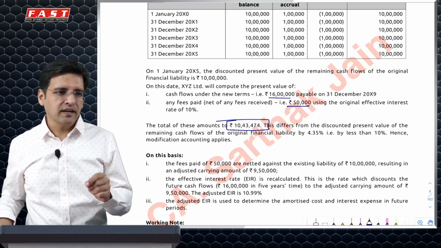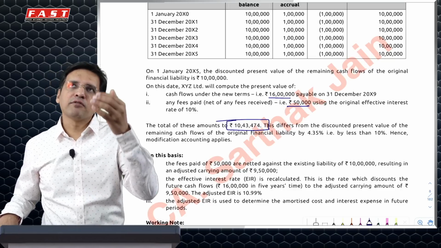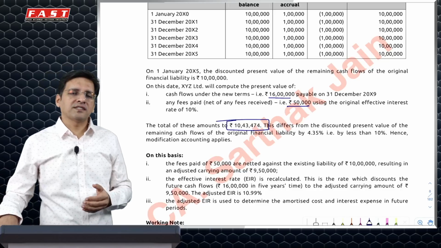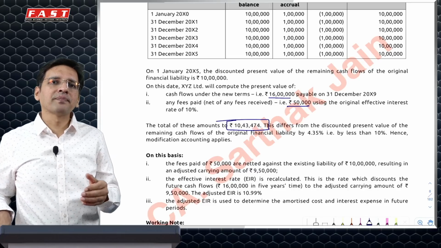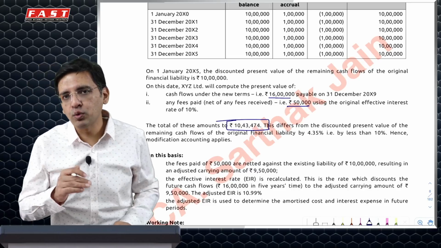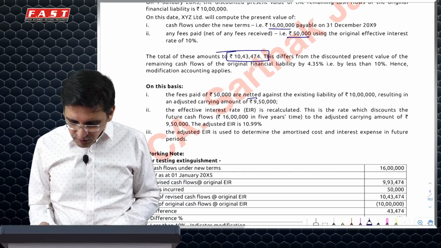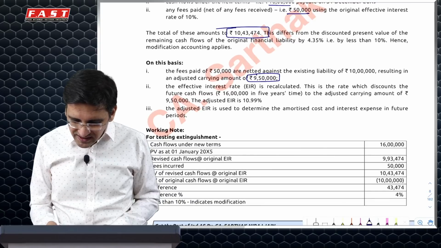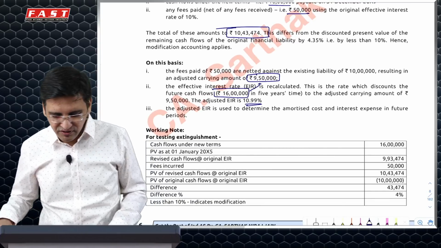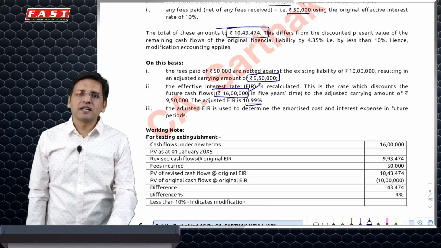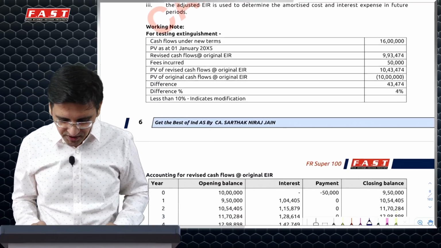So I would simply say that this amount which I have paid, I have paid towards the liability. So my liability would be reduced by 40,000, so it will come to 9,60,000. In fact, I'm saying 40,000 and 50,000, so 9,50,000 would be the revised liability. And I'll change my effective interest rate so that it equates to a future value of 16 lakh rupees. So the liability would come to 9 lakh 50, and I'll have to equate 16 lakh after 5 years to a present value of 9 lakh 50, which will increase my effective interest rate to 10.99%. Henceforth, I would charge interest using this 10.99% interest rate.